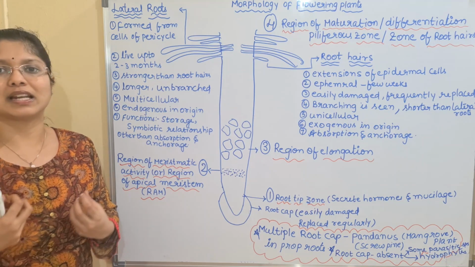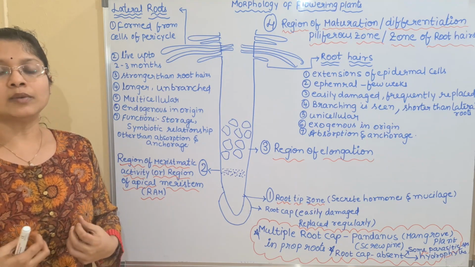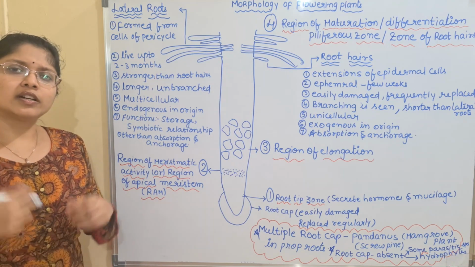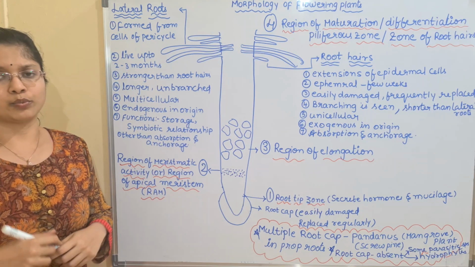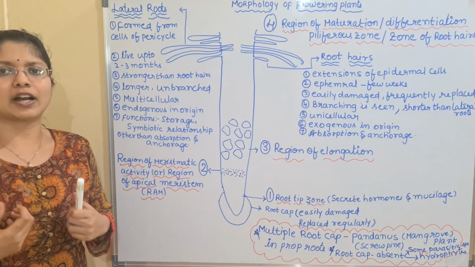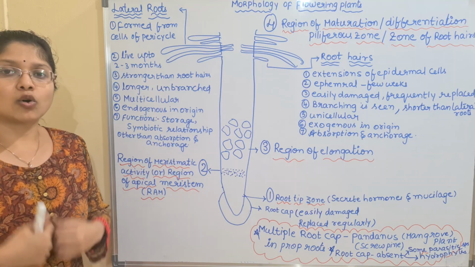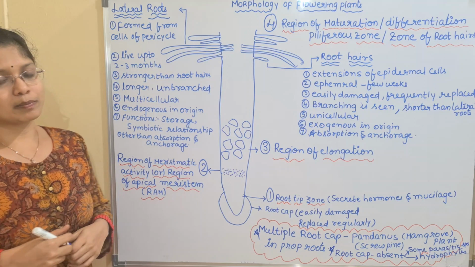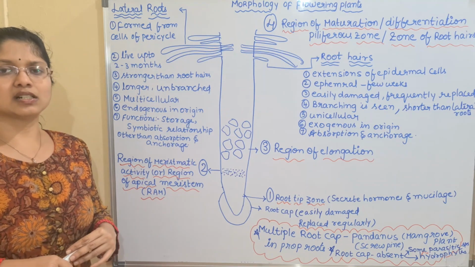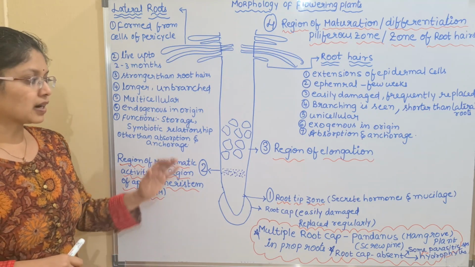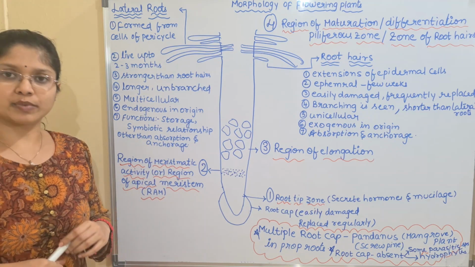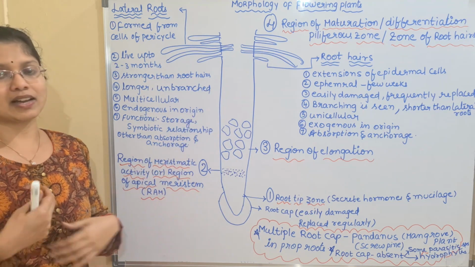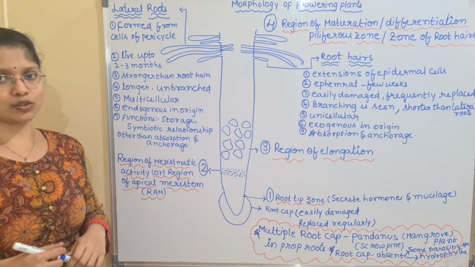We all know that the root is mainly meant for the absorption of water and minerals. But today we will be learning about different types of modifications of the root, which attribute different kinds of functions and also contribute to the whole plant structure. Okay, so that is what we'll be learning. Even though in the last lecture I discussed the structure of the root, children, here we have a few more important points to discuss about the structure of the root. Later I will be discussing the storage function of the root.